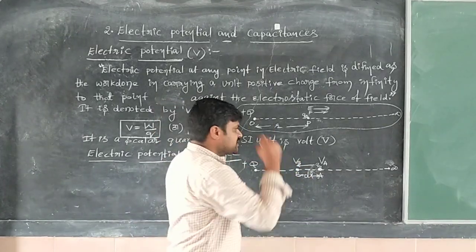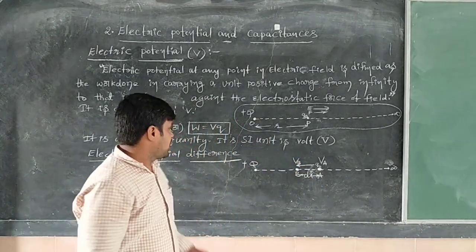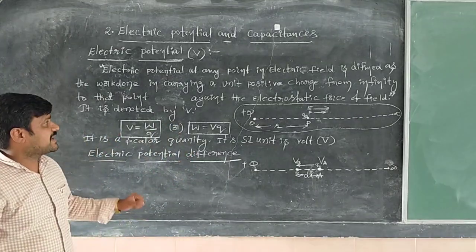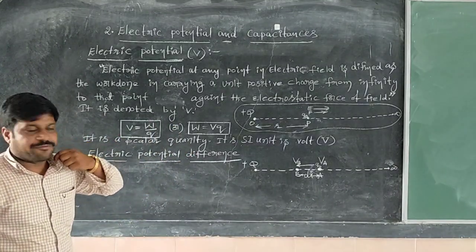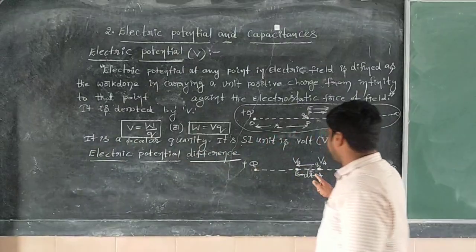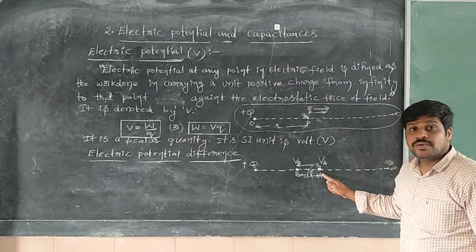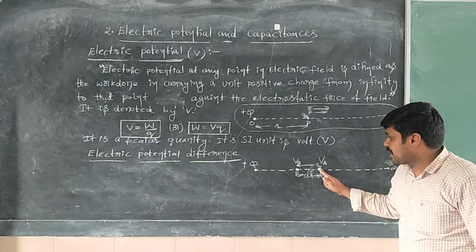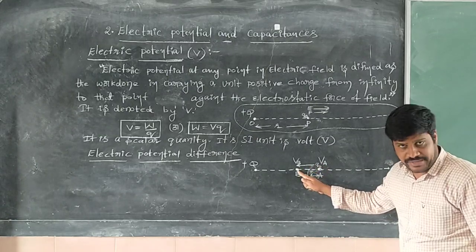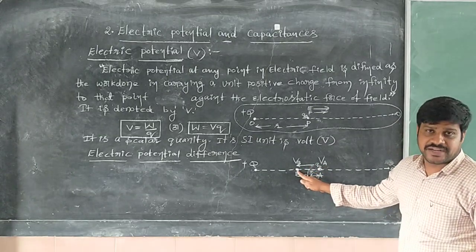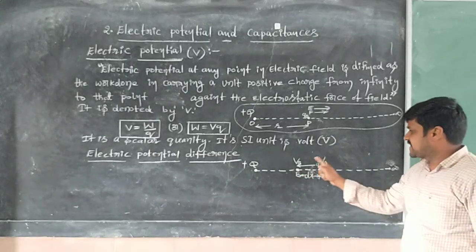Sir, how to define the electric potential difference? Electric potential difference can be defined as the amount of work done to move the unit positive charge from one point to another point against the electrostatic force of the field.